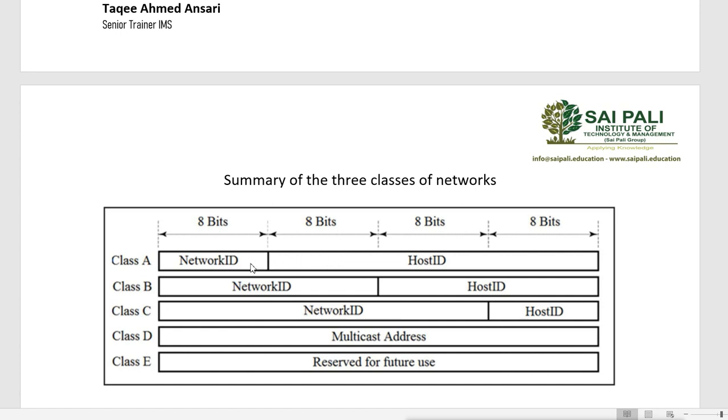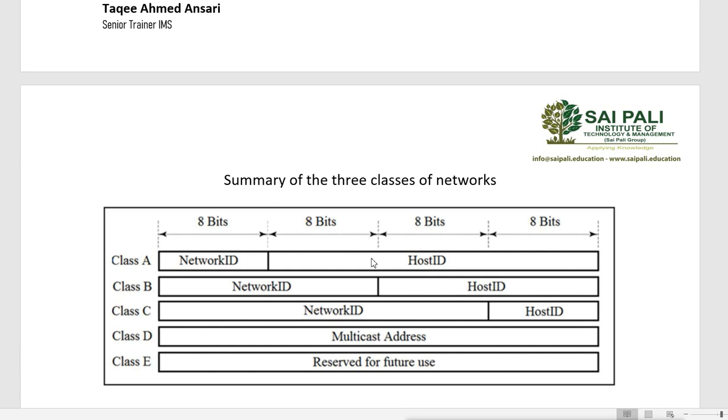When two machines have different network IDs, they will not be able to communicate. Remember, the host ID can be anything. If two machines have the same network ID but different host IDs, that is okay, they can still communicate. But when two machines have different network IDs, they cannot communicate with each other.